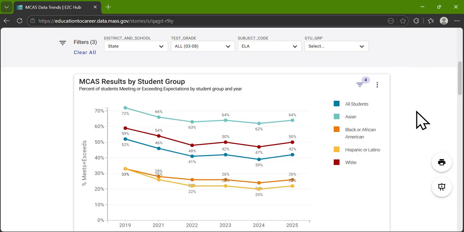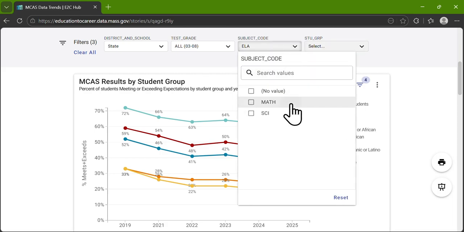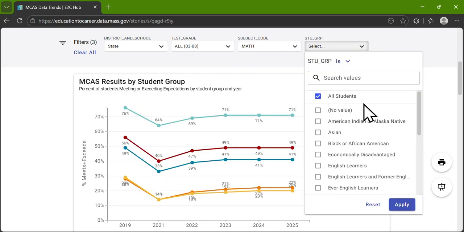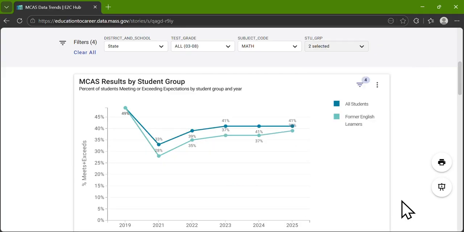The public data on our website is aggregated, meaning the results are grouped in ways to measure school performance while preserving student privacy. In Massachusetts, education data are typically disaggregated by categories of student groups like gender, race and ethnicity, and selected populations like students with disabilities and English learners. For instance, we can look at the math MCAS results for all students compared to former English learners. This breaks down the data to help us to identify gaps and target areas for improvement, but we still can't see how individual students performed on the tests.